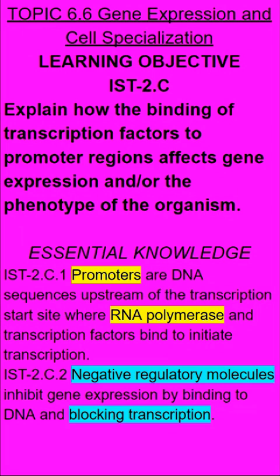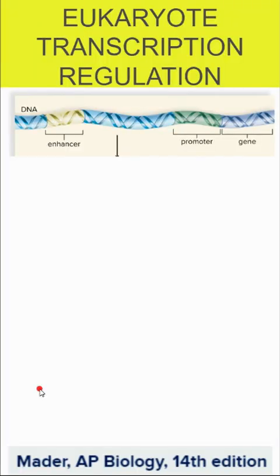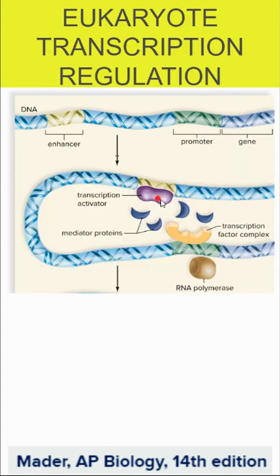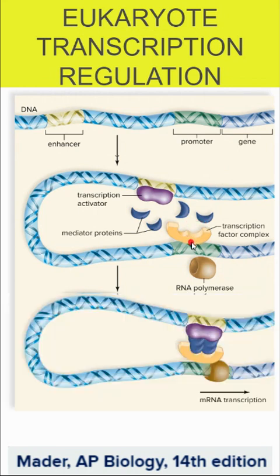The promoter DNA sequence is where RNA polymerase binds to begin transcription, but repressors can block transcription. So, when we think about eukaryotes, we think about enhancers, promoters, and genes. And it's at the enhancer where we have these activators binding, and at the promoter region we have transcription factors and other mediator proteins that bind to that promoter so that RNA polymerase can hook up, and it's as that activator puts all this stuff together that transcription can actually begin in eukaryotes.